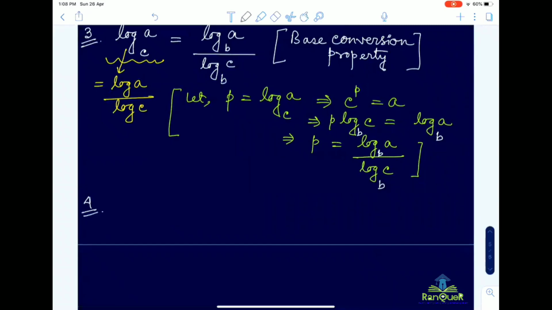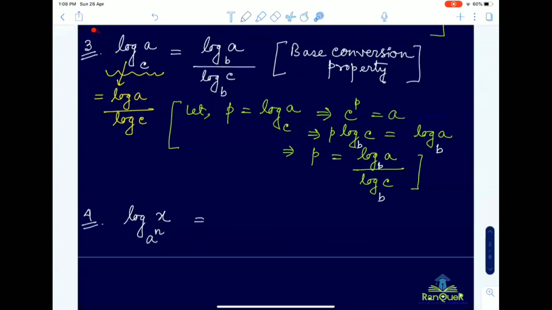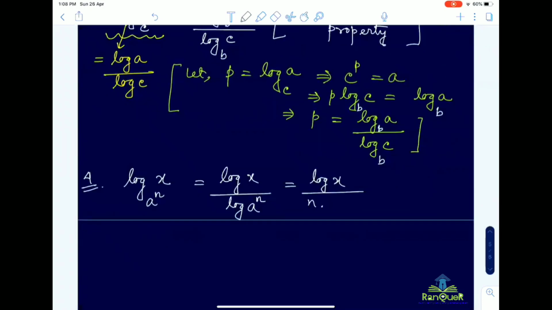Next property is that log x to the base a to the power n. Based on property 3, we can write this equal to log x divided by log a to the power n, which means log x divided by n log a.